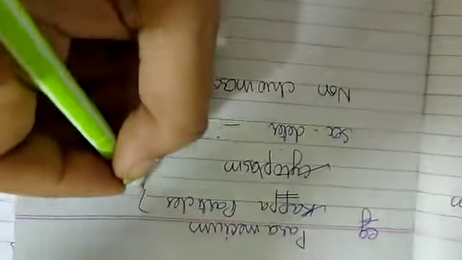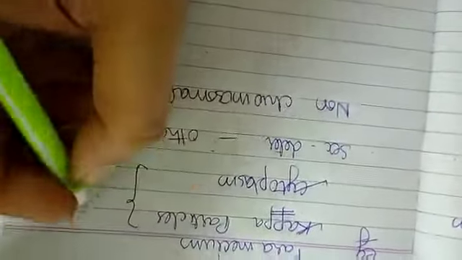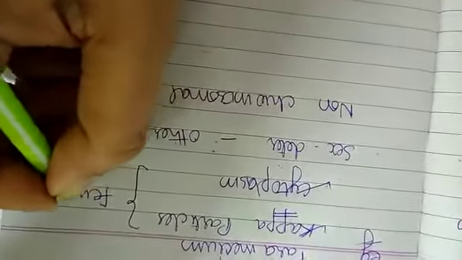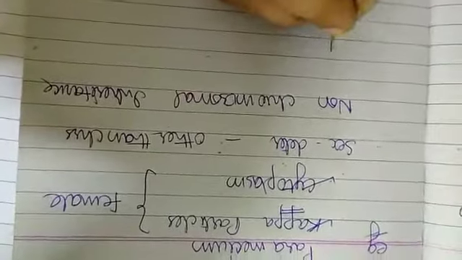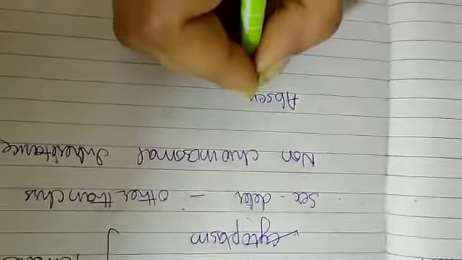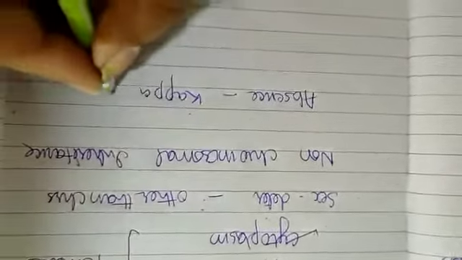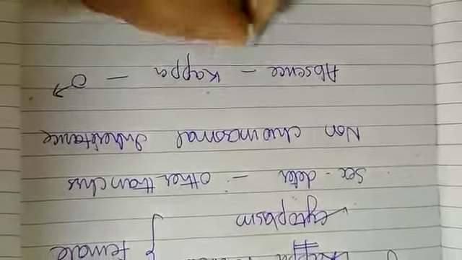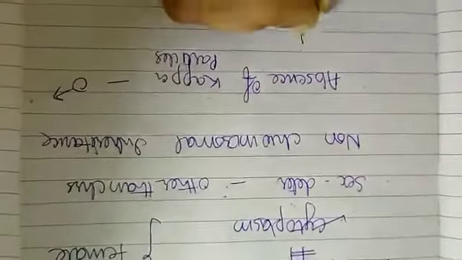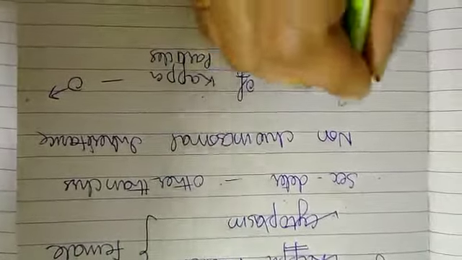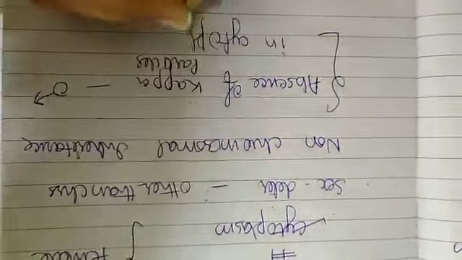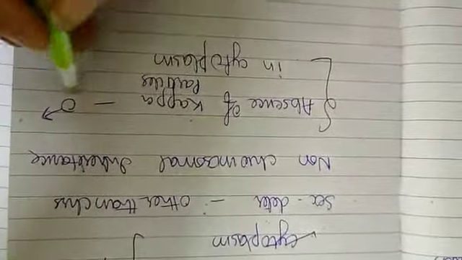In paramecium, if the kappa particles are present in the cytoplasm, the individuals will be females. If the kappa particles are absent in the cytoplasm, then the individuals will be male. Absence of kappa particles in the cytoplasm, then the paramecium will behave as male, but if it is present, then it will behave as female.